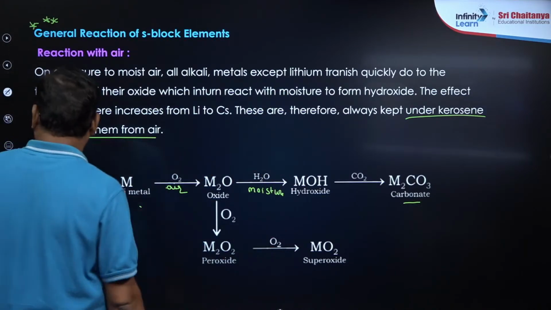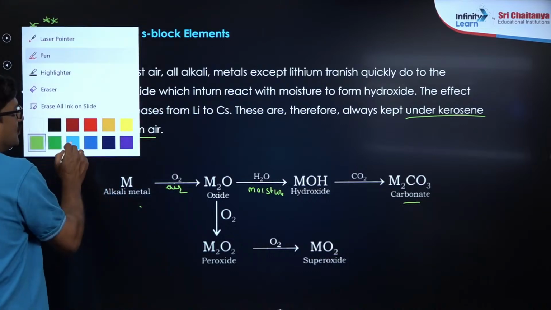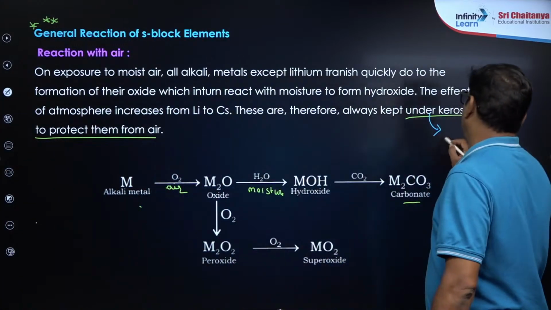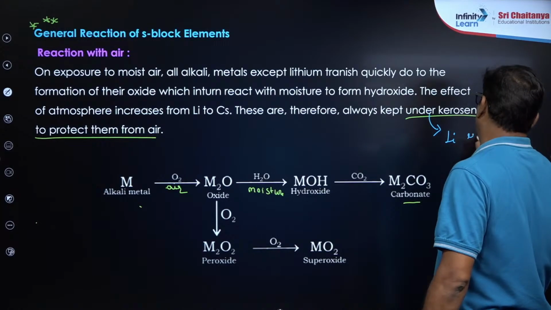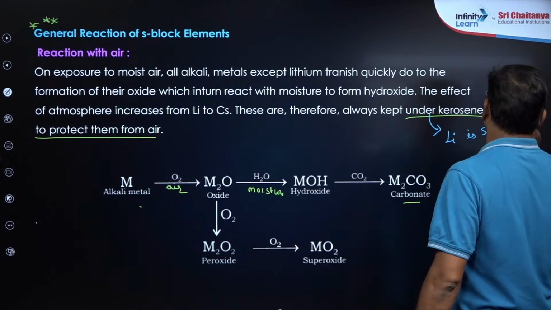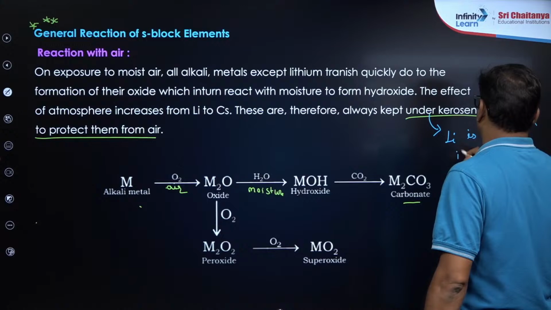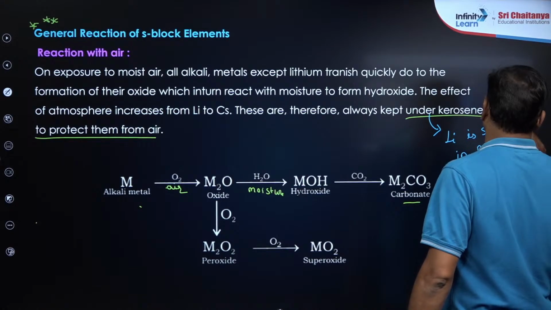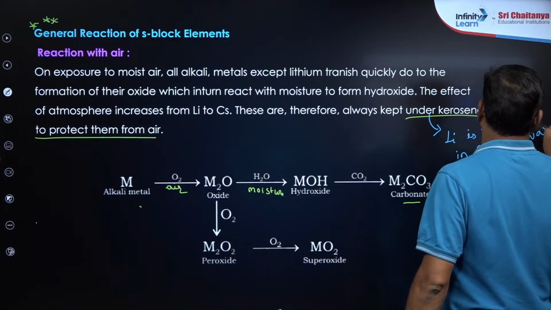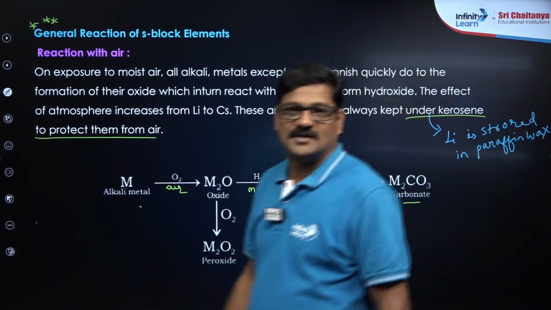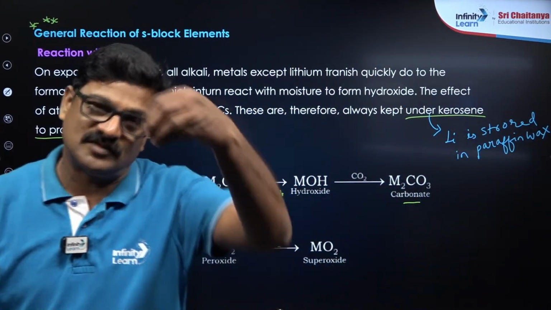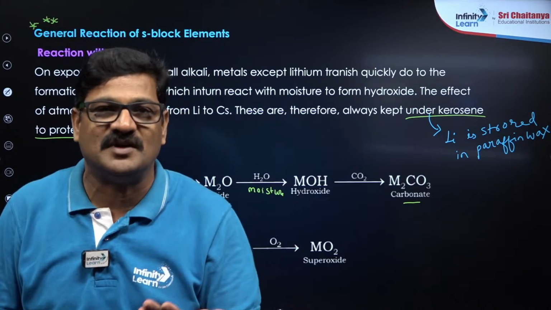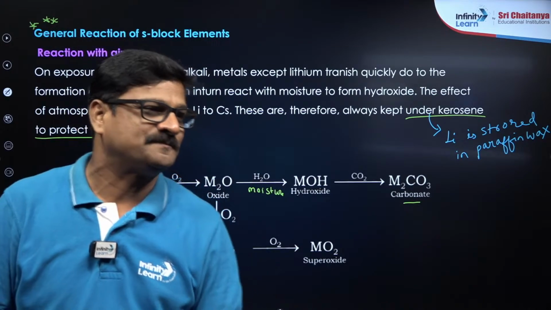Now I just want to say how you store lithium. Lithium is stored in paraffin wax. Why? Because if you put lithium in kerosene, it will not sink in kerosene, because lithium is a light metal. Got it?